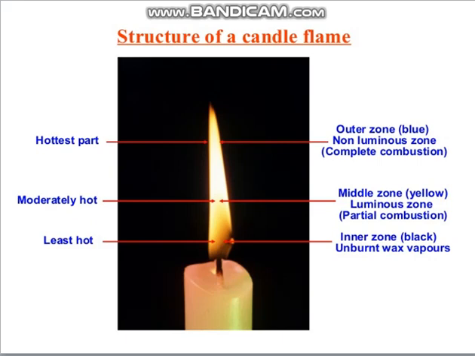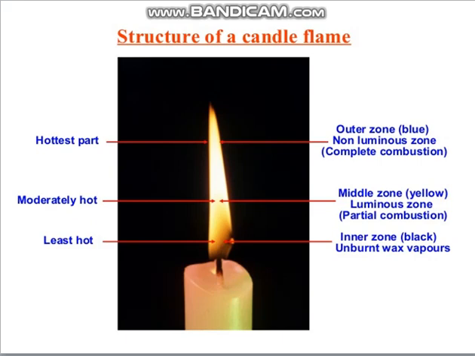The outermost layer is in direct contact with the atmosphere, not the middle one. The amount of oxygen is a little less compared to the outer one, and that's why partial combustion takes place.